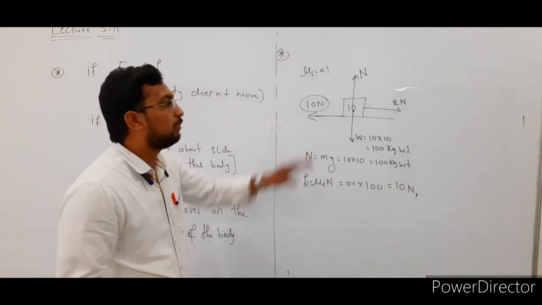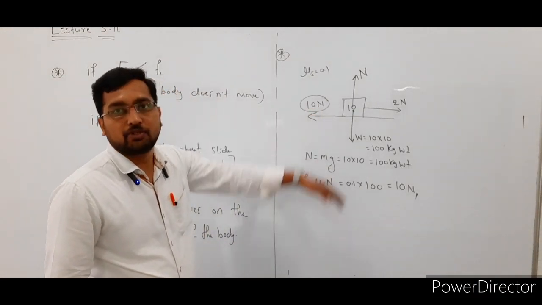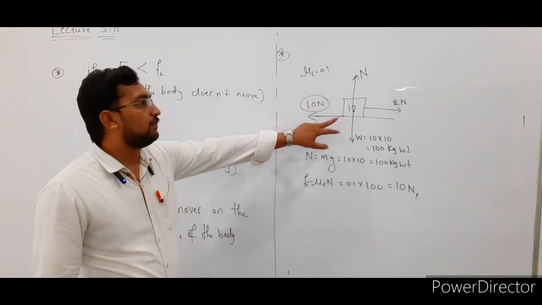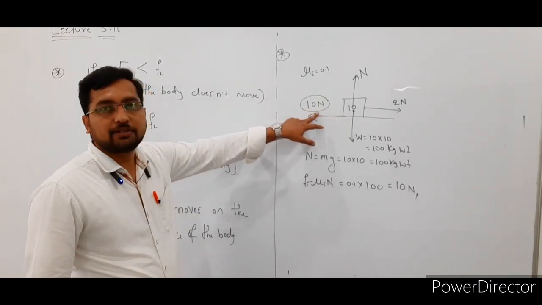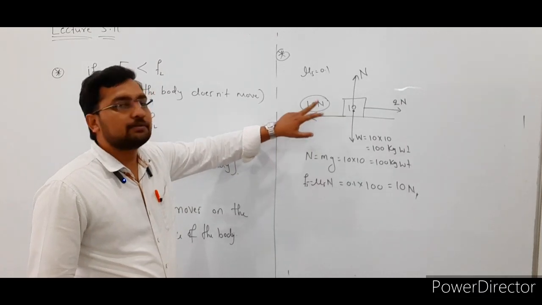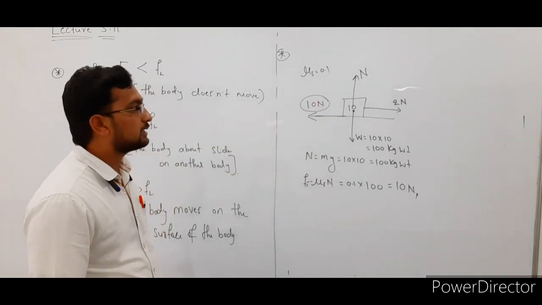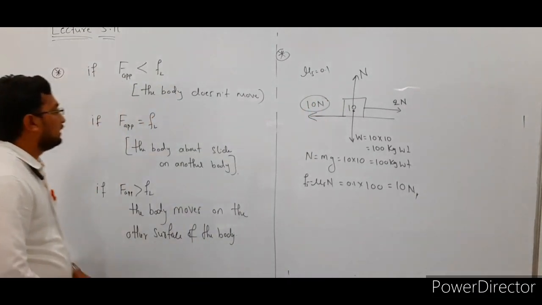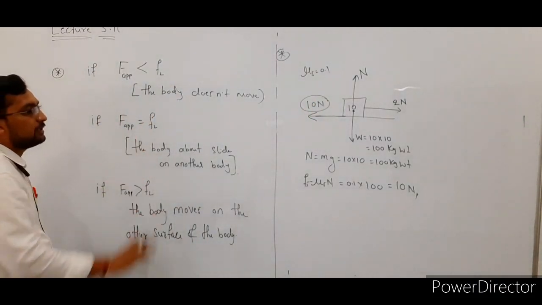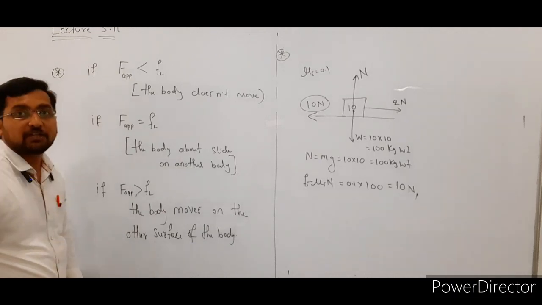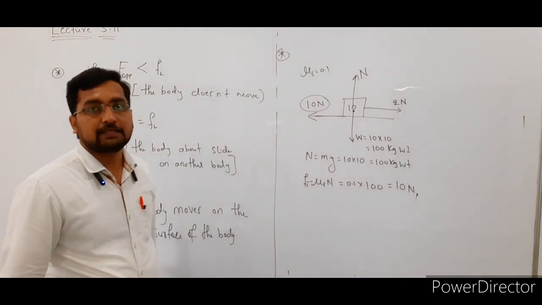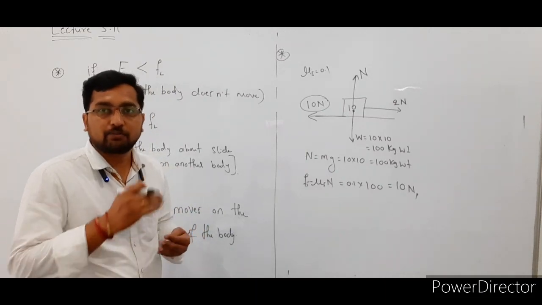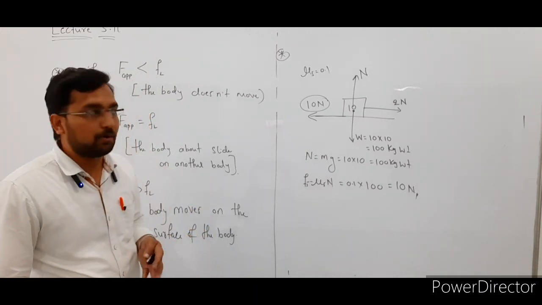In that case, the body does not change its position. That body is at rest. In this case, the applied force is less than the limiting friction value, or the maximum static friction value, so the body does not change its position. The next one: if the applied force is equal to the limiting friction value, then the body is about to start its journey, about to start moving on the surface of another body.